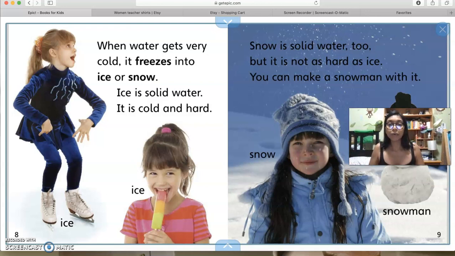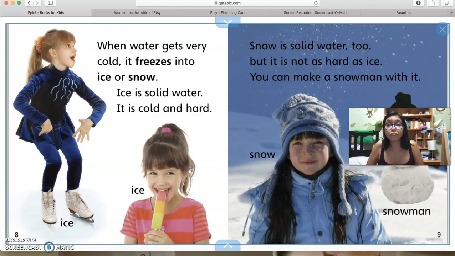Ice we see when we put in our tray of cubes and we want some ice cubes. We put liquid water in first and then we put it in the freezer. We wait a couple of hours. Then when we take it out, we see our little ice cubes, right? Because it got to a certain point where that water just froze. So that's how we get ice cubes. And just like that little girl, she is eating a little popsicle. So that's solid water, okay?